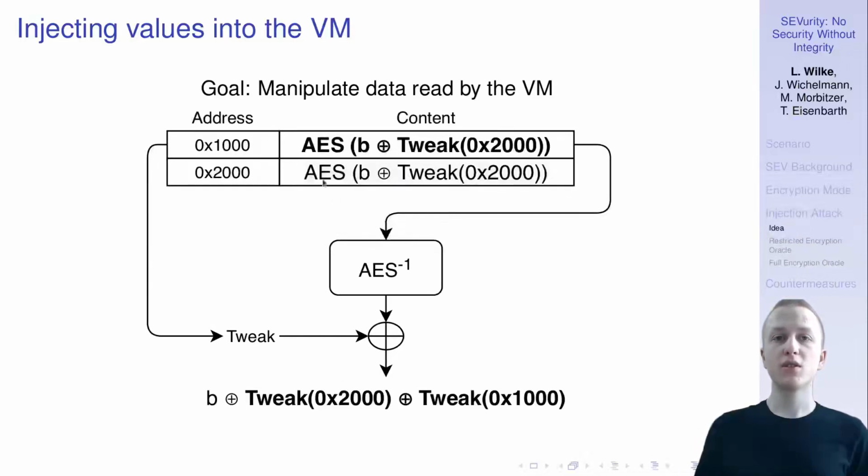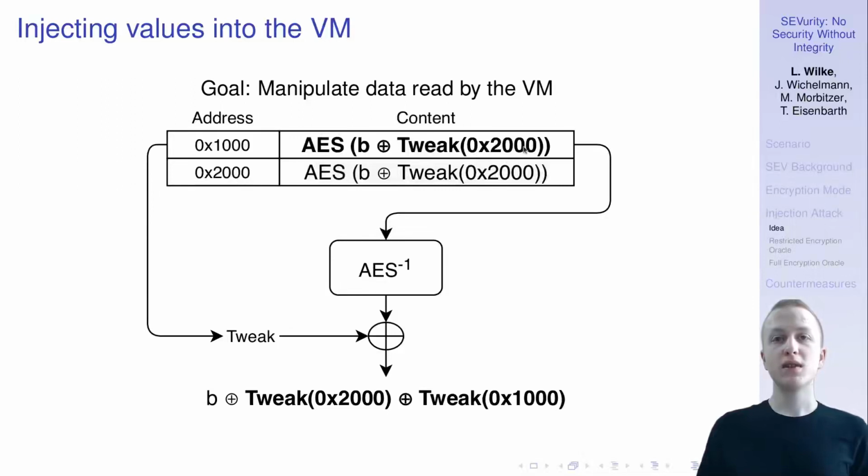Here we copied over this ciphertext here to this new location because we want this address to decrypt to B now. And there's a problem here because now the tweak values down here don't cancel each other out anymore because the ciphertext here was created at this address.